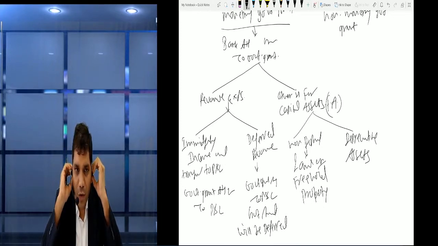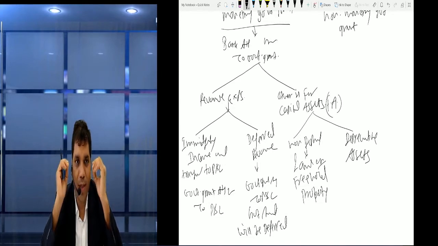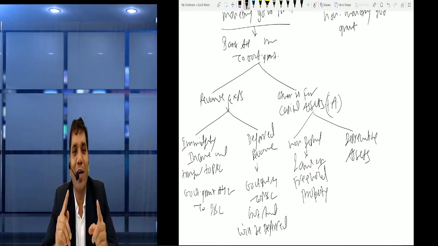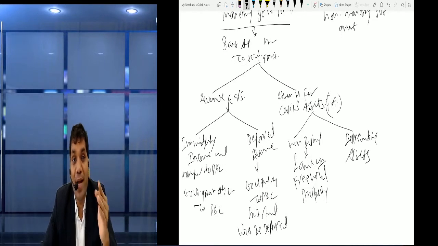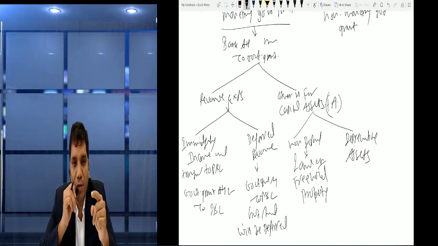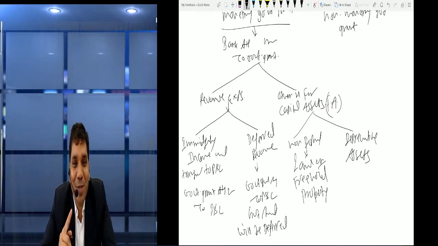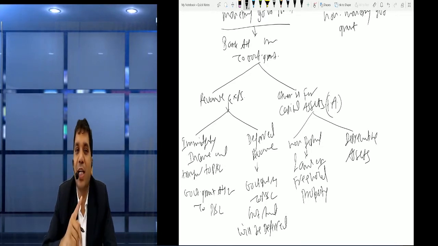Now normally if the question is silent and they have given the government grant, we should use it for non-depreciable assets. And whether it is used for non-depreciable or depreciable assets, Ind AS has specified that we will not subtract it from the value of assets. I repeat, we will not subtract it from the value of assets.